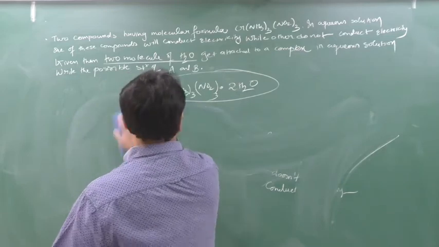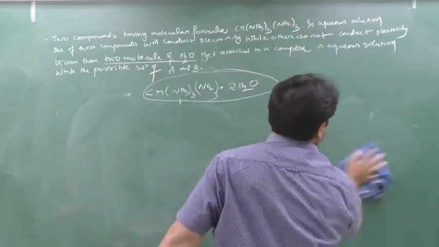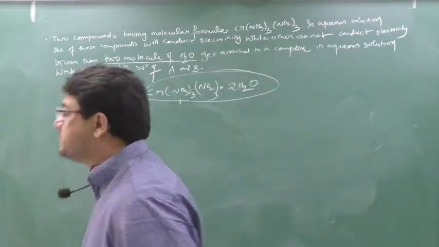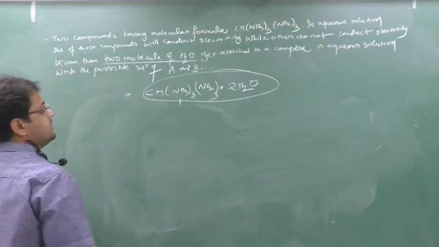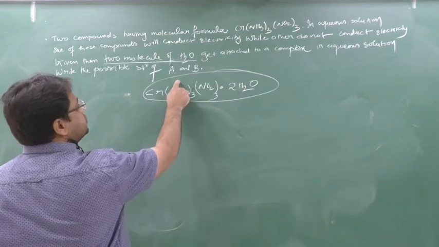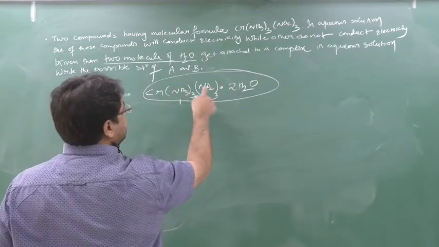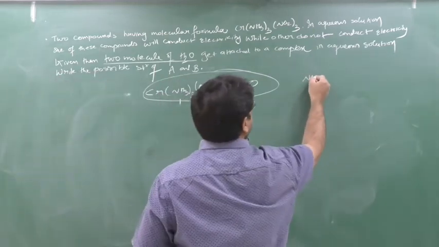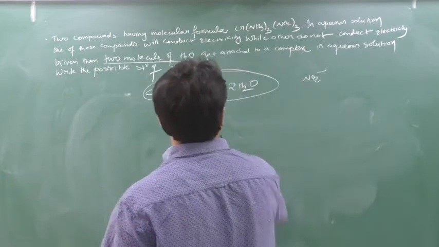First we have to see the one which conducts electricity, and for conduction of electricity, ions must be present. See here, this Cr is neutral, but NO2 is an anion, NO2 is minus, as I told you last time.